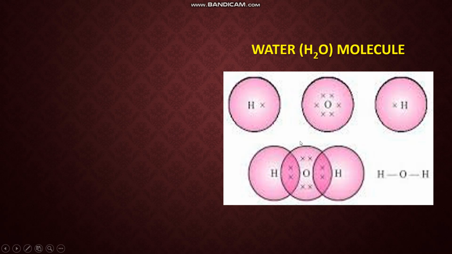So here you can see oxygen's 1 electron and hydrogen's 1 electron, mutually they are sharing. The same way here also, 1 electron of oxygen and 1 electron of hydrogen they are mutually sharing. So here one single bond is formed, here also one single bond. 2 OH bonds are formed here.